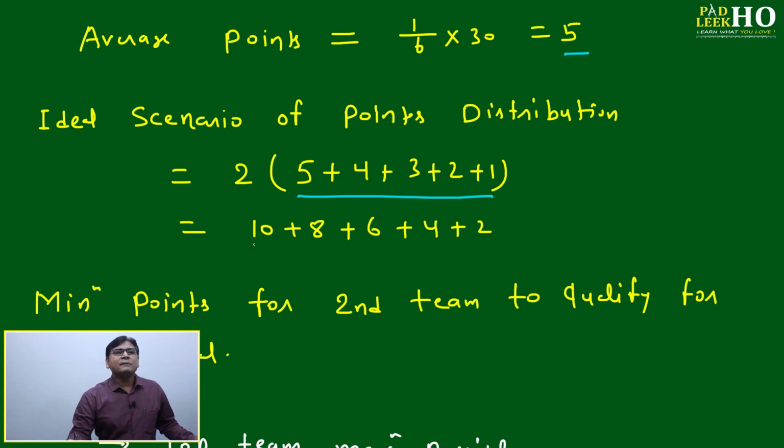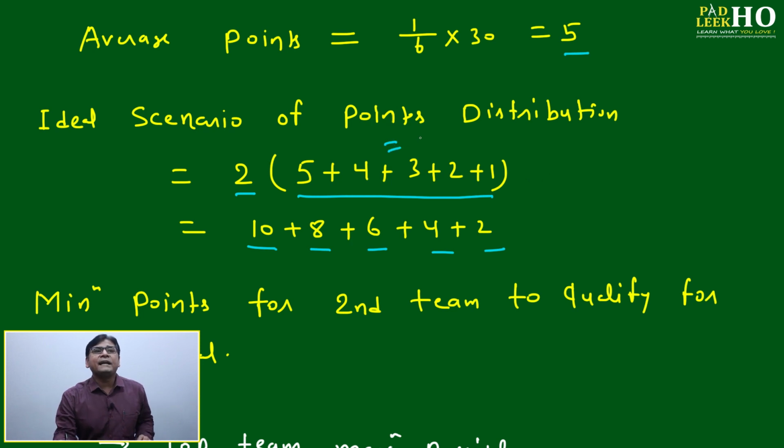Then here this will be 10 plus 8 plus 6 plus 4 plus 2. Why? Because you have to multiply by 2. Because this is the number of matches: 5 plus 4 plus 3 plus 2 plus 1. It is coming equal to 15, and every match constitutes 2 points, so you have to multiply by 2. Keeping the addition sign as it is, what will happen? It will become 10 plus 8 plus 6 plus 4 plus 2.